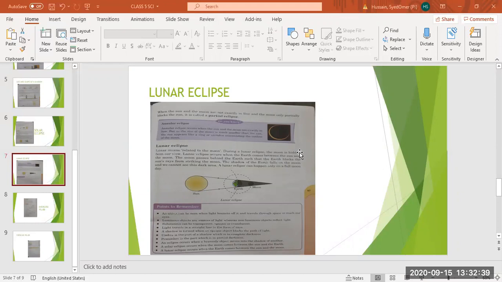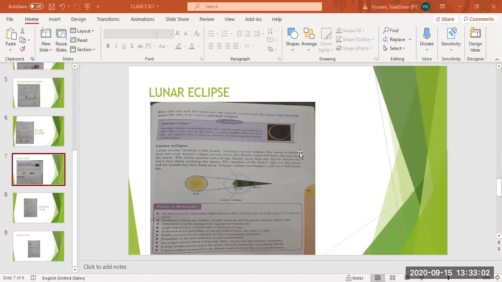Now you can see on page number 87 the path of the lunar eclipse. What is happening in this diagram? As you can see, the light of the sun is blocked by the earth from falling on the moon. Now we know that earth is also an opaque object.